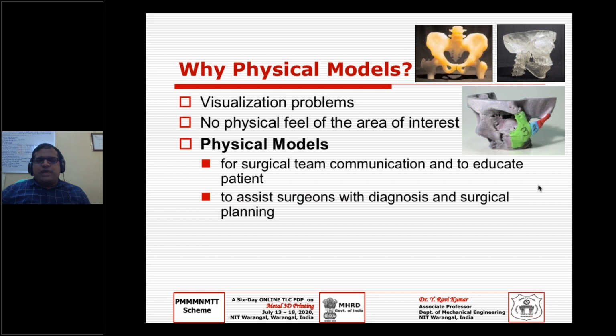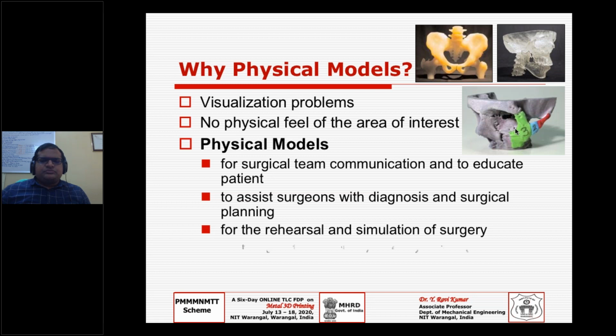So you can plan the surgery and rehearse it. Why? Because it is derived from the patient data. So the same rehearsal can be correlated with the real-time operation, and you can do simulations also. Of course, you can come out with the best practice of the surgery. That is the advantage once you have a physical model with you.